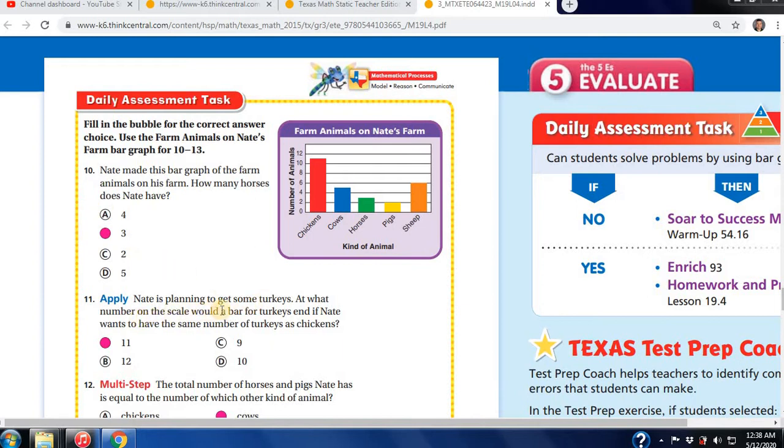Next one, Nate is planning to get some turkeys. At what number on the scale would a bar for turkey end if Nate wants to have the same number of turkeys as chickens? Well, we go look at chickens. It goes all the way to 10. Between 10 and 12, we know they're increments of 2. So half of 2 is 1, so it'd be 11.